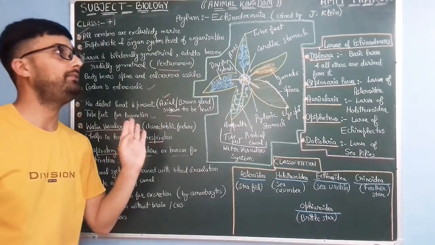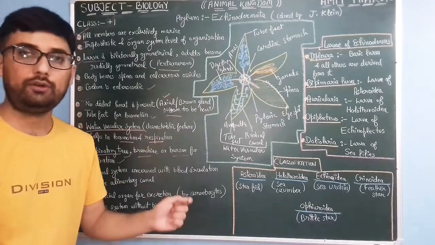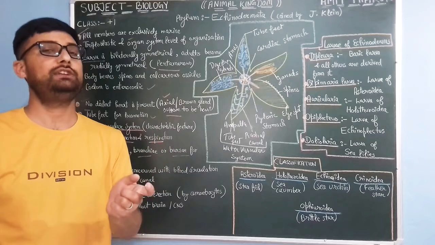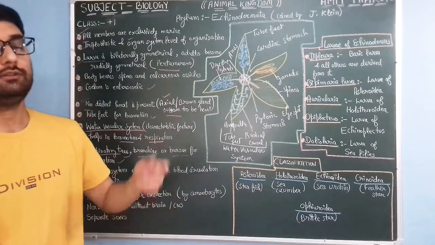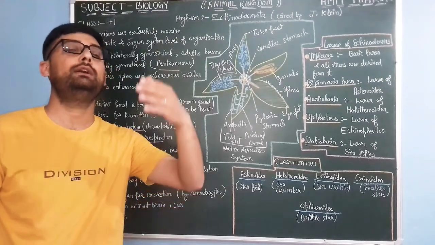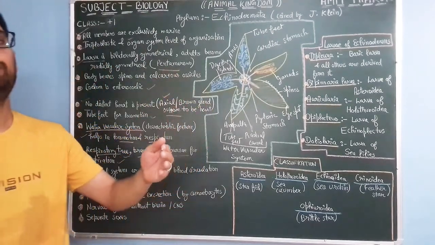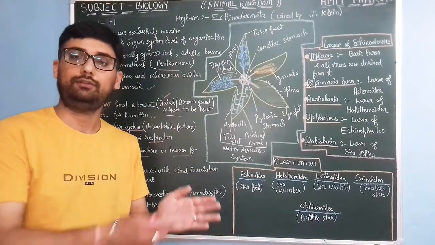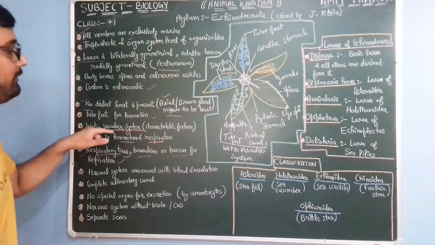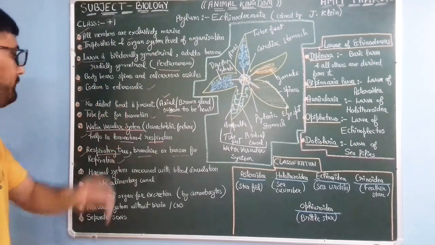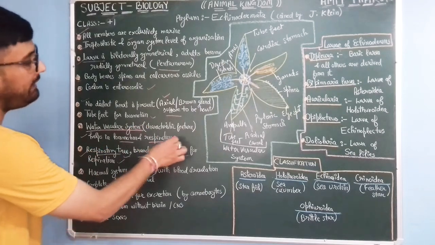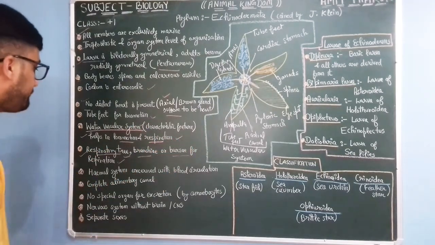Like we have seen in case of arthropods, hard chitin exoskeleton and jointed appendages are the characteristic features of arthropods. Metameric segmentation in case of annelids is a characteristic feature of them. And similarly, water vascular system in case of echinoderms. This water vascular system helps in locomotion as well as in respiration.